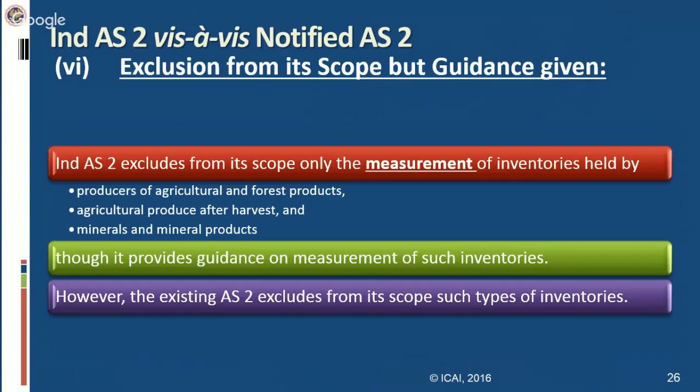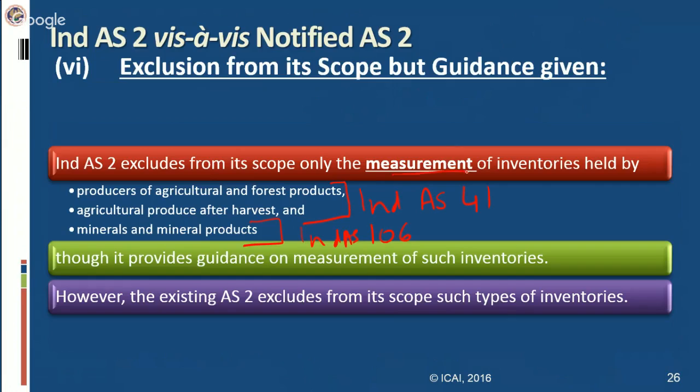However, Ind AS 2 says they are inventory as per Ind AS 2, but for the purpose of measurement, you have to follow the respective Ind AS. For agriculture produce and forest products after harvest, there is a separate Ind AS, that is Ind AS 41, Agriculture. For mineral products, we have a separate Ind AS, that is Ind AS 106.